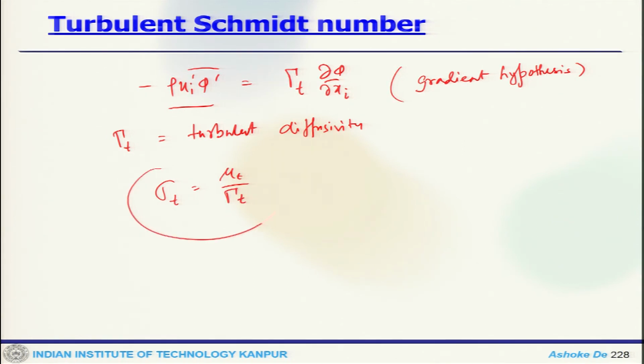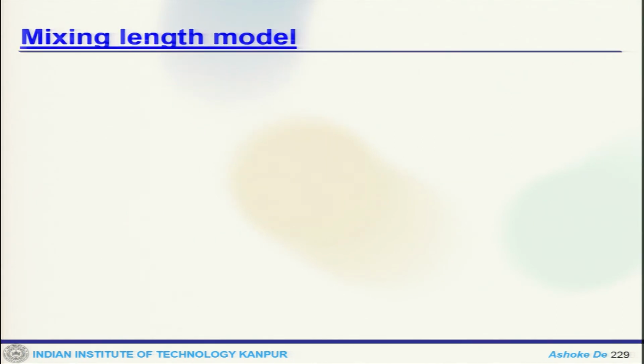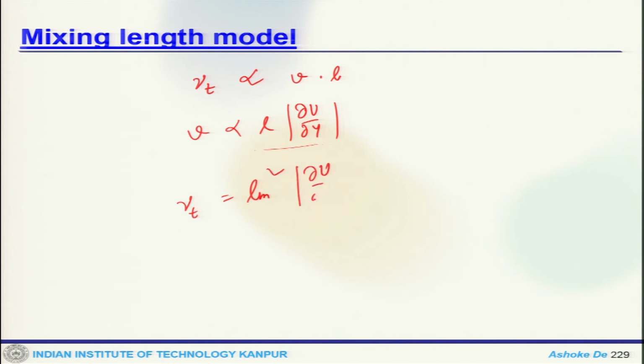So, the Schmidt number varies around 0.7 to 1. So, that remains pretty constant for large scale problems. Then once you go to the mixing length model, this we have already seen, nu t is essentially velocity scale into length scale, where the velocity scale varies as del u by del y. So, this is proportional to the gradient of the velocity. So, finally, nu t equals Lm square times del u by del y.